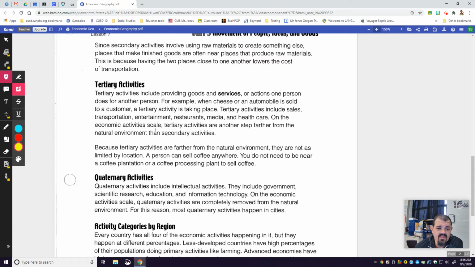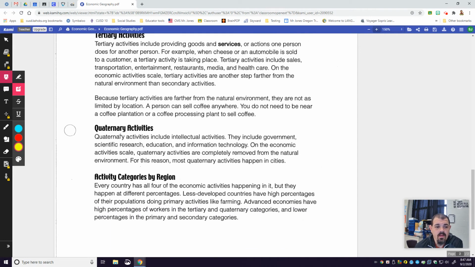On the economic activity scale, tertiary activities are another step farther from the natural environment than secondary activities. Because tertiary activities are farther from the natural environment, they are not as limited by location. A person can sell coffee anywhere. You do not need to be near a coffee plantation or a coffee processing plant to sell coffee.